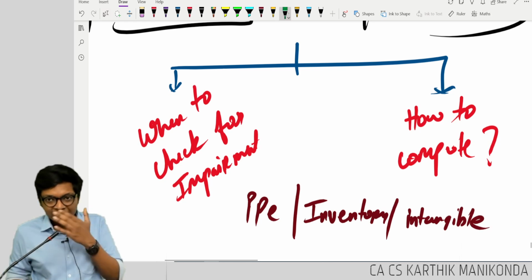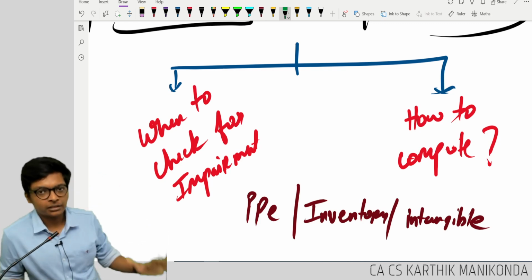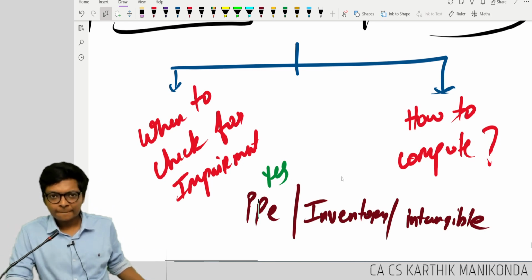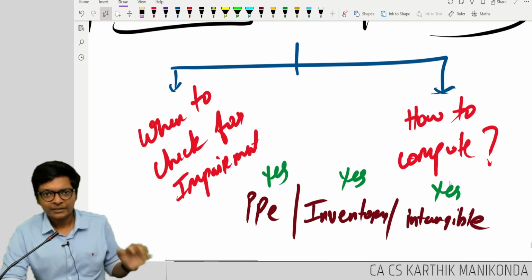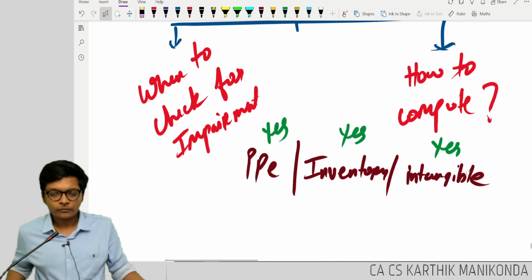You tell me from your general knowledge, this standard is applicable for which of the assets? Is it applicable for PPE? Yes. Is it applicable for inventory? If you say yes, I will say yes. If it's applicable for intangibles, if your answer is yes. But actually it's not applicable for all the assets. It's applicable only for a few assets. I will tell you why.